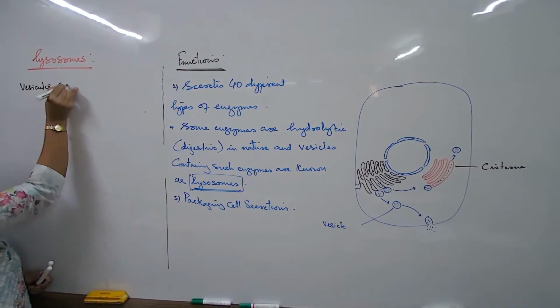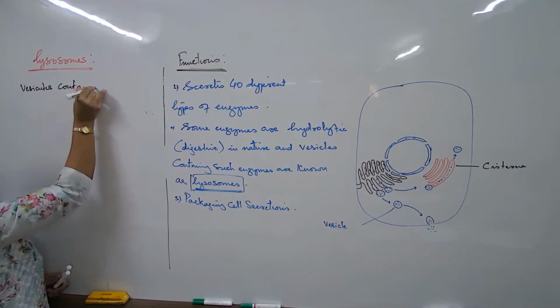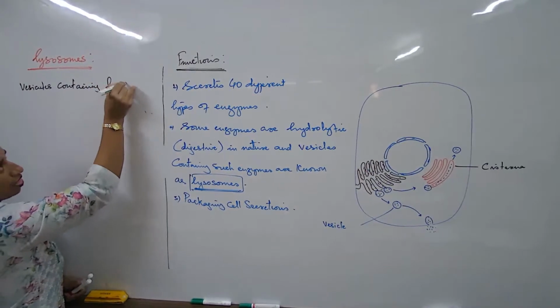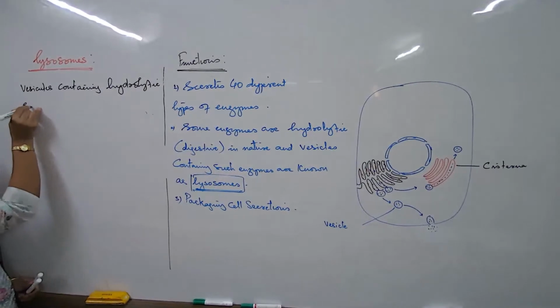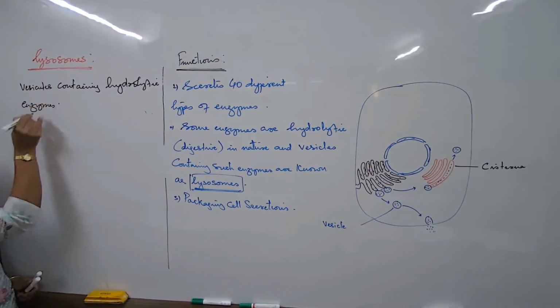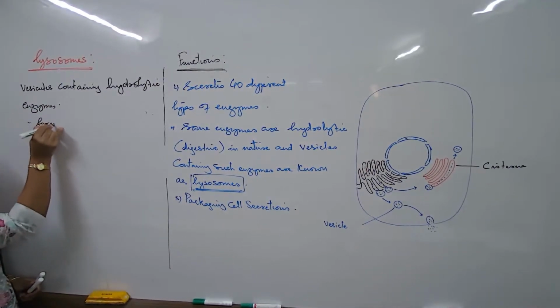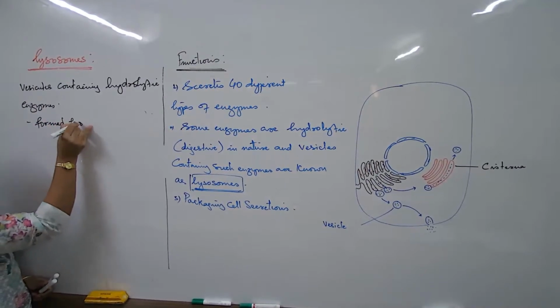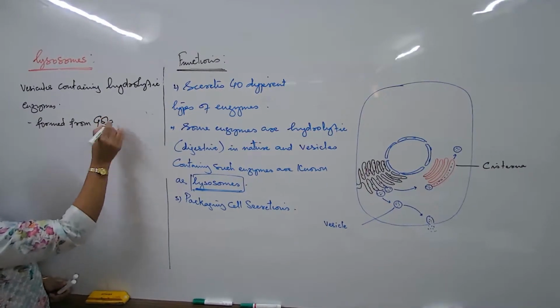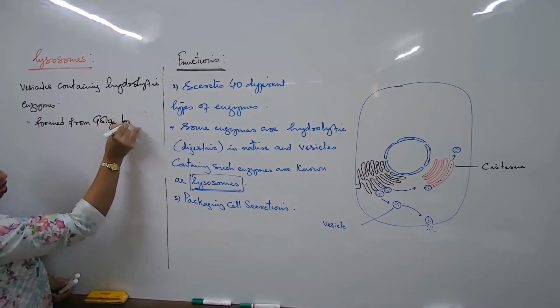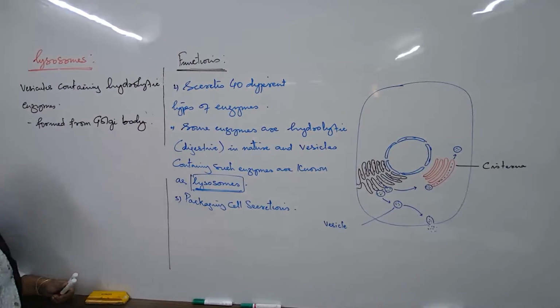Vesicles containing hydrolytic enzymes, digestive enzymes. And can we write that they are originated or formed from the Golgi? Yes, very much. They are formed from the Golgi itself.